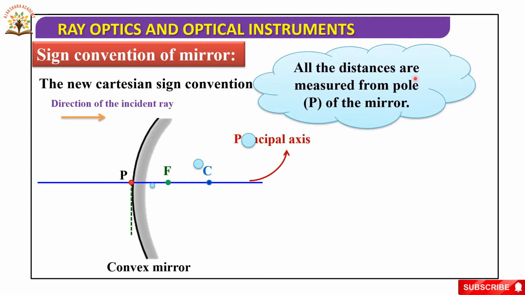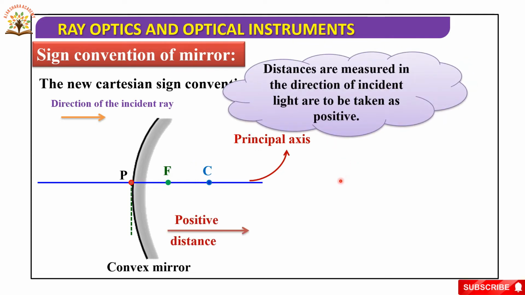Next, all the distances are measured from the pole of the mirror. What is the pole? The geometric center of a spherical mirror is known as the pole. So the first sign convention of the mirror is that all distances are measured from the pole of the mirror. The pole is denoted by the letter P.